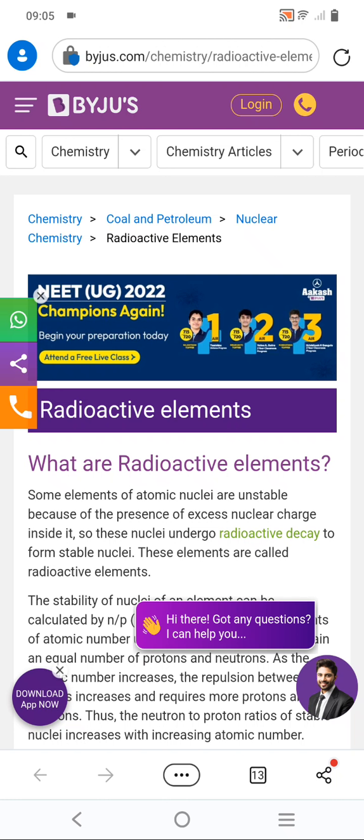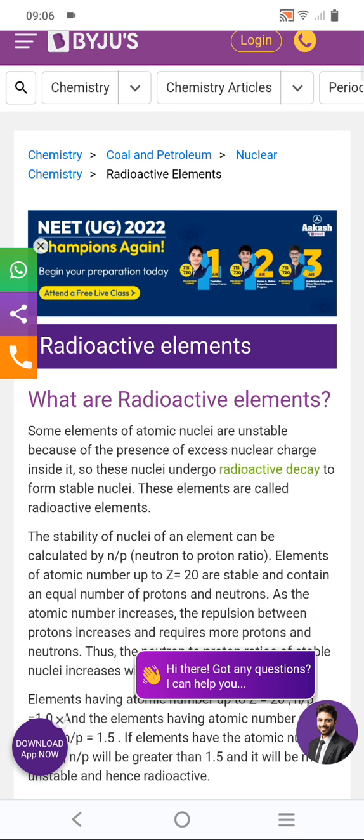Today we're going to talk about what are called radioactive elements. Last time we saw how the Big Bang occurs, what space systems and black holes are, and how you can get information about those things on the World Wide Web. So today we are going to see specifically about radioactive elements.